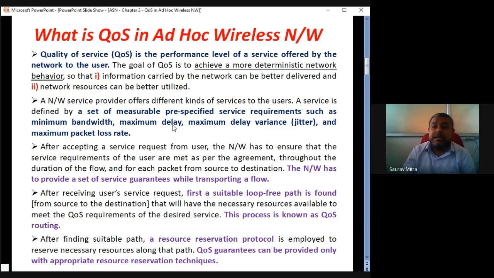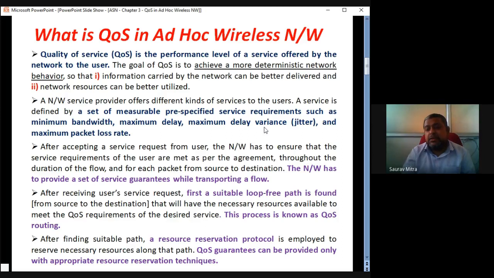How much can be the maximum delay, and whether that maximum delay is less than the delay you can sustain, that is the question. Whenever we are sending a packet to somebody, we just ask the courier service that maximum kitna din mein pahunchega. If he says that maximum it will take 2 days, and you can sustain 4 days, then 2 days is good enough. So the maximum delay of the network should be less than the maximum delay that you can sustain. That is the meaning of this.